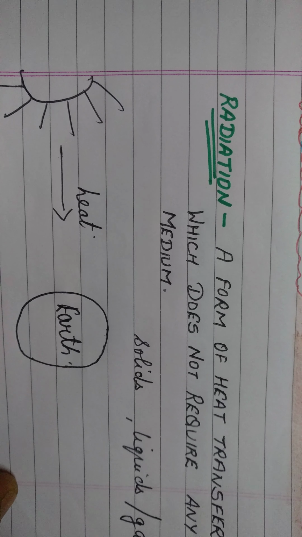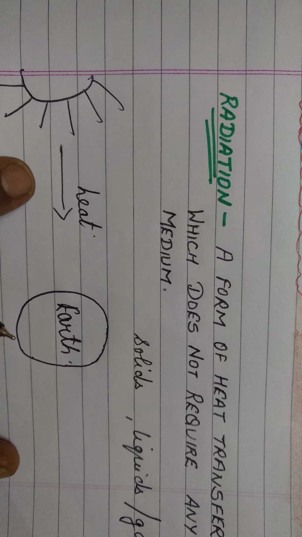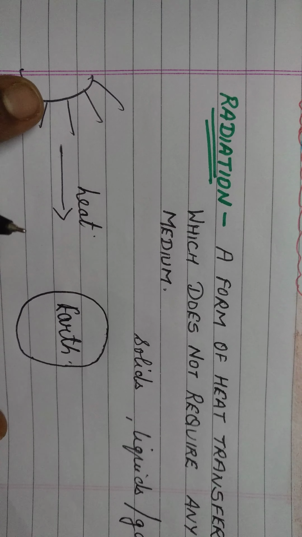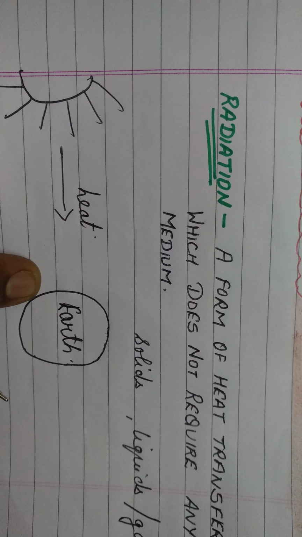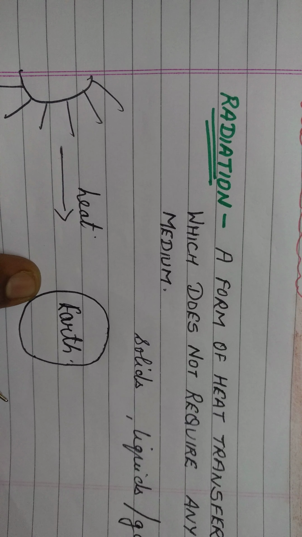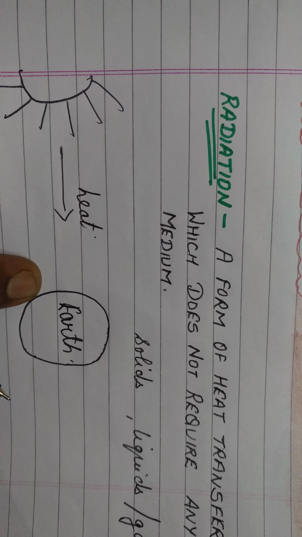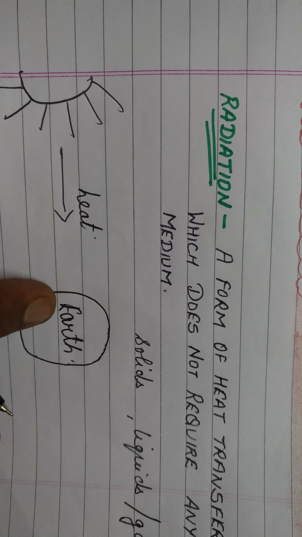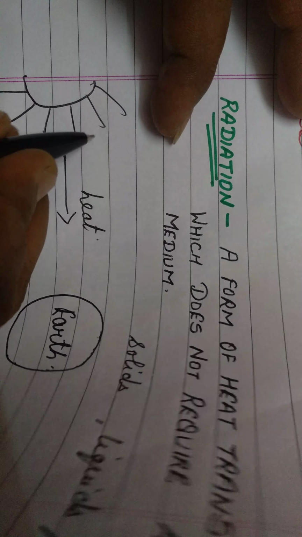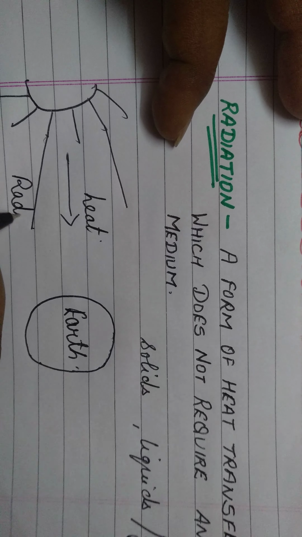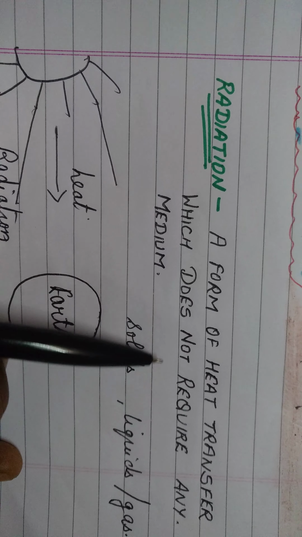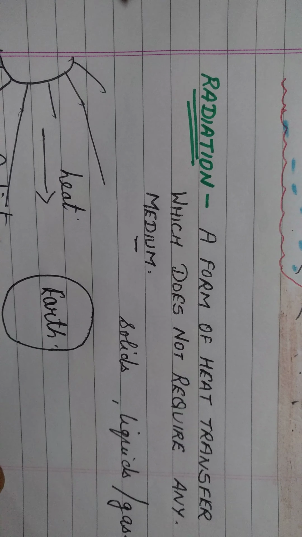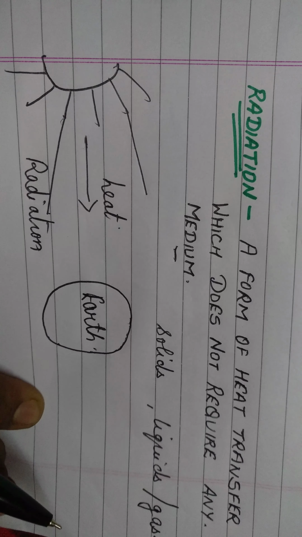In the space between the sun and the earth, there is no medium. There is no air, nothing is there. But how does heat reach the earth? It reaches by the process called radiation. So radiation is the transfer of heat which does not require any medium, but still it gets transferred.